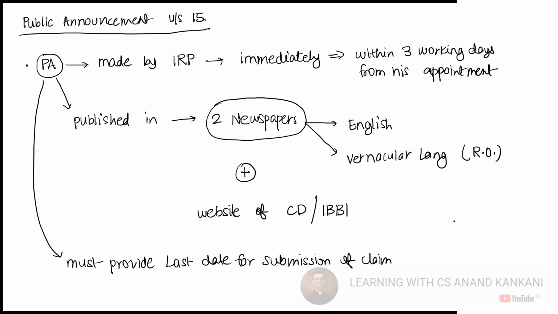Who is going to bear the expenses of this public announcement? Corporate debtor? No, it's the applicant. Creditor. Yes, so basically the applicant.